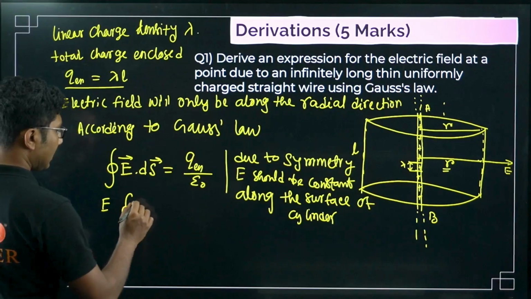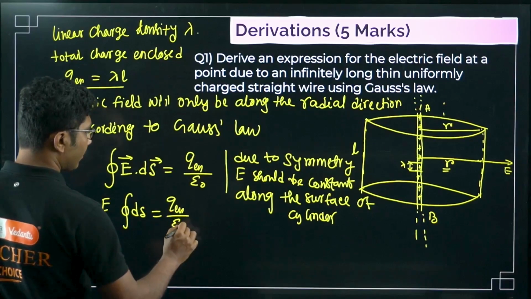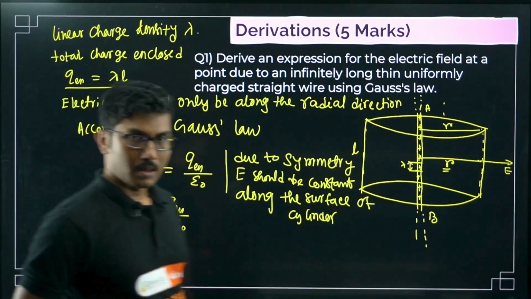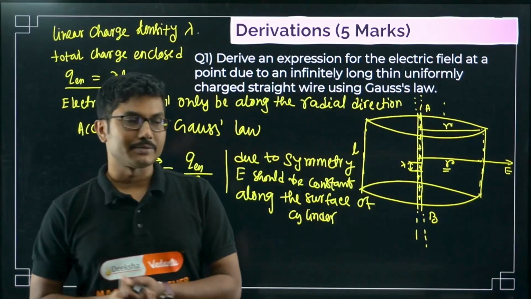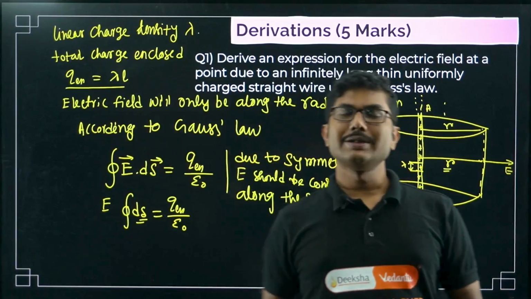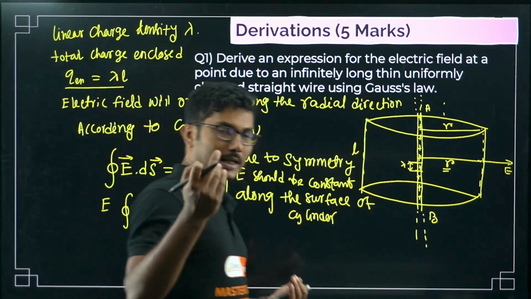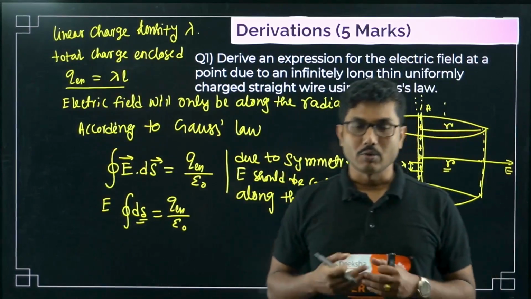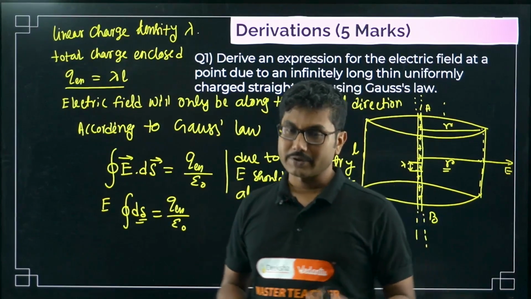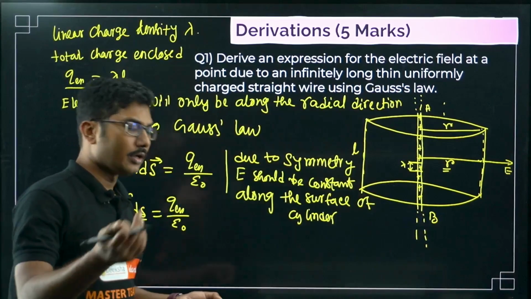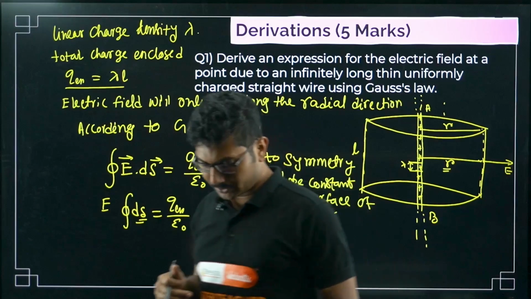So E integral ds equals Q enclosed by epsilon naught. Now what is ds? Very important. When you are considering Gauss's law, closed integral ds means total surface area. In case of Ampere's circuital law, closed integral dl means total perimeter, for a circle 2 pi r. For any other shape you have to add up the perimeter. We will see this in one of the derivations.